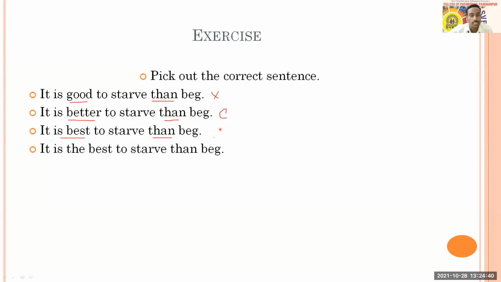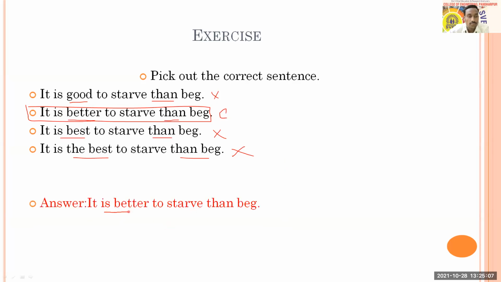So you cannot use it like this also. And the fourth sentence is also somewhat similar, the best and than. So therefore you cannot choose this option also. So what is left, what is correct? It will be option B, because the adjective is in comparative, and than is also used. So this is the correct sentence. It is better to starve than beg.